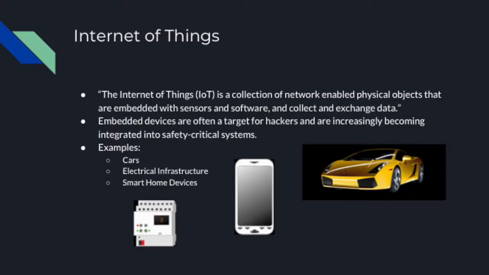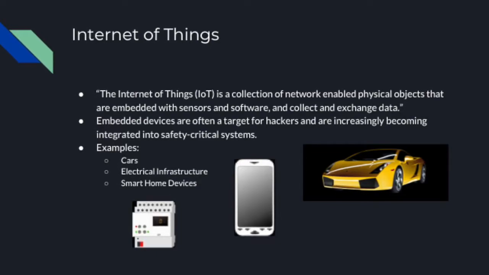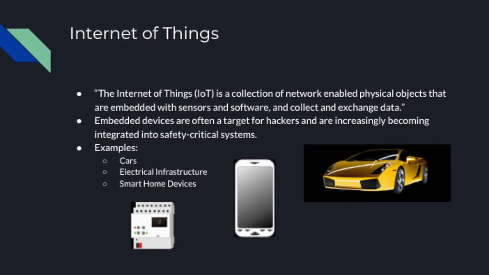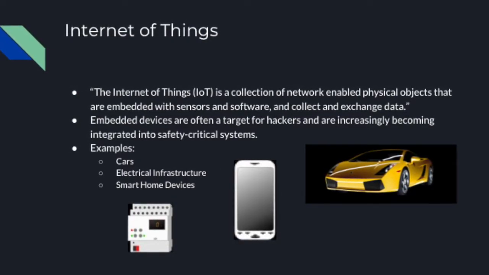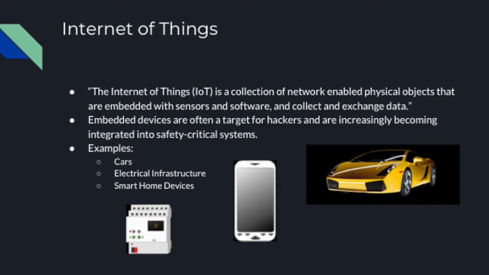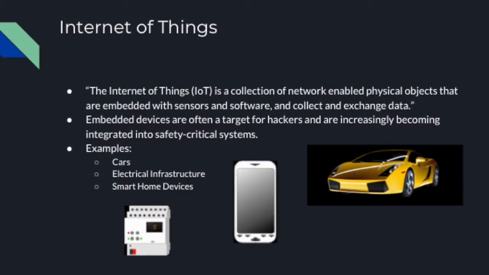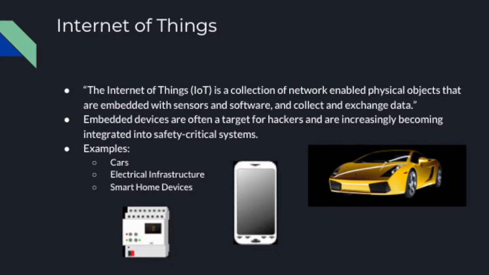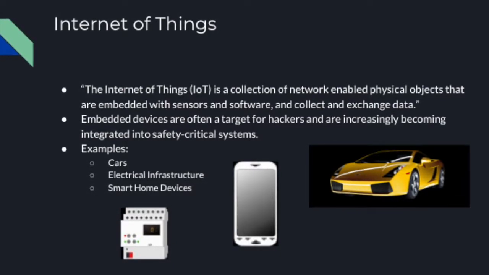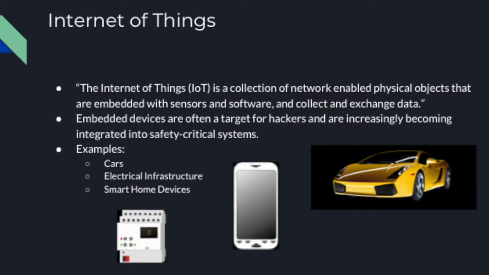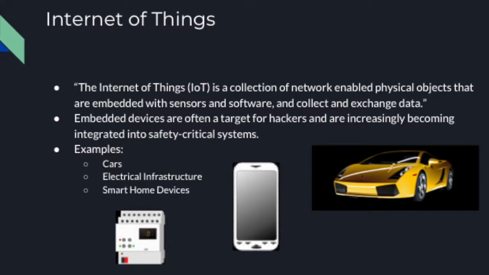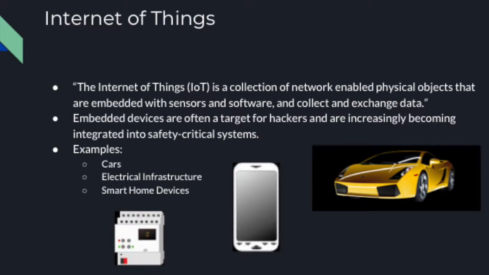This paper specifically deals with security in embedded devices, or the Internet of Things. The paper describes the Internet of Things as a collection of network-enabled physical objects that are embedded with sensors and software to collect and exchange data. These embedded devices are more and more becoming a target for hackers as they are increasingly becoming integrated into safety-critical systems, and because they're low performance, they're often relatively easy to break into. Examples, as we're seeing in this class, include electrical infrastructure. They're also in things like cars, cell phones, and smart home devices. There are a range of applications in which these embedded devices are popping up.